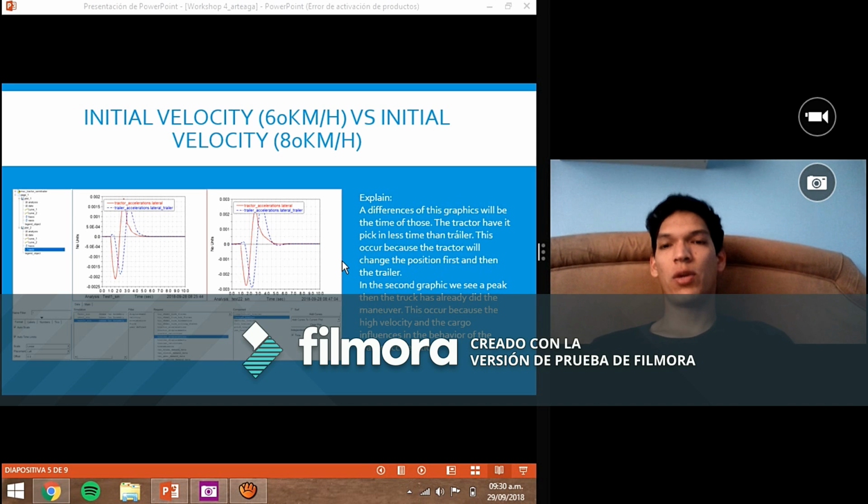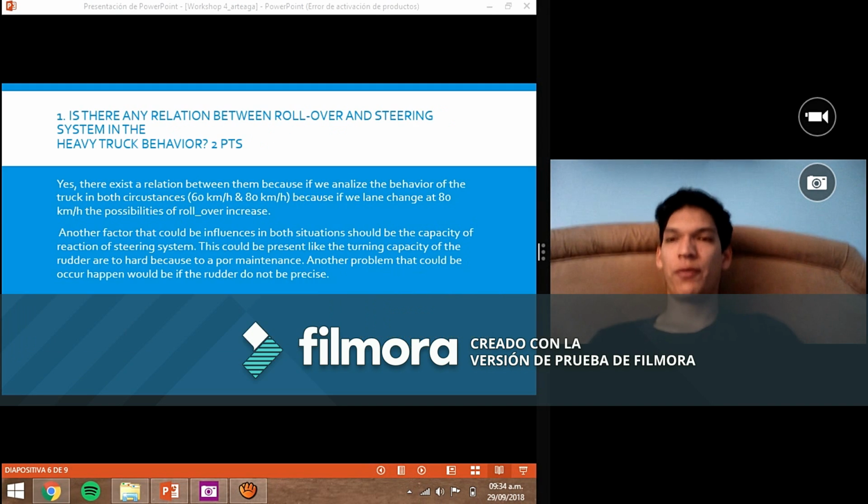What we need to decrease the possibilities of rollover is to minimize the peak. The first question: is there any relation between rollover and the steering system in heavy truck behavior? Yes, there exists a relation between them if we analyze the behavior of the truck in both circumstances, because if we do a lane change at 80 kilometers per hour, the possibilities of rollover increase.